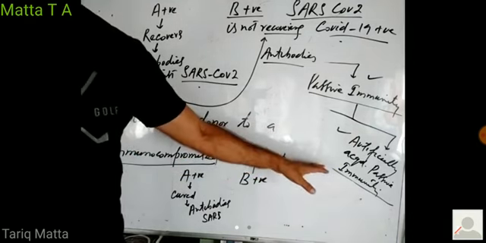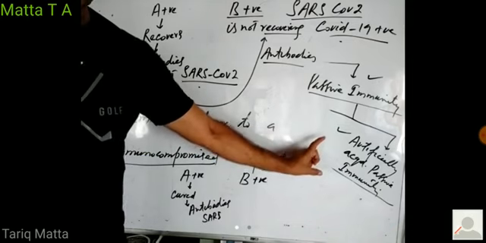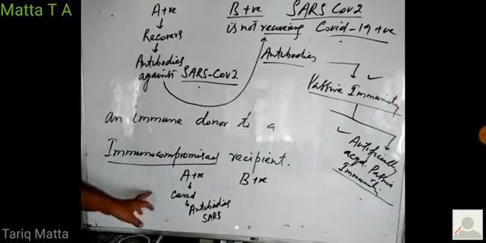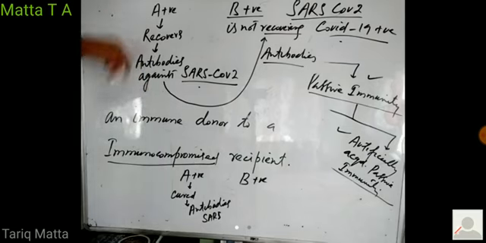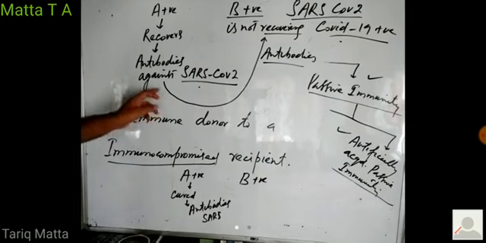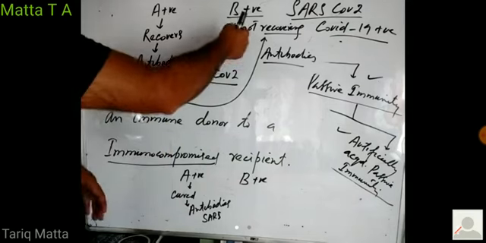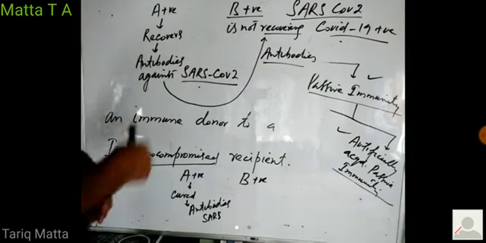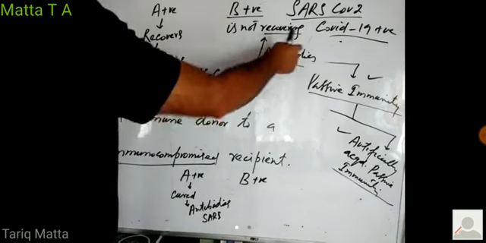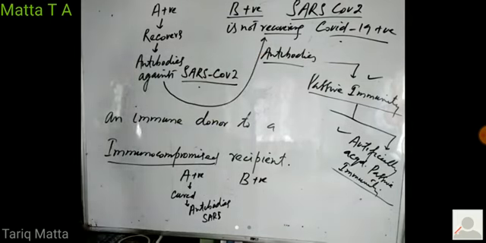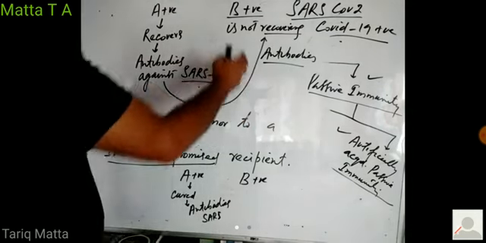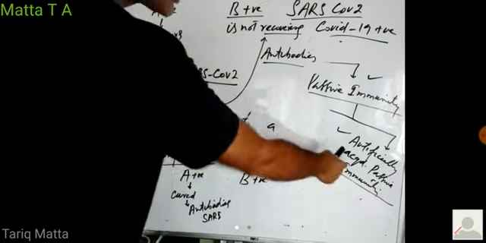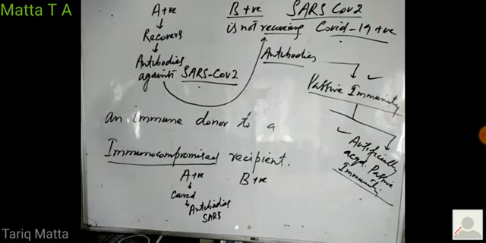In artificially acquired passive immunity, antibodies are taken from an immune donor. Who is your immune donor? The person A who has recovered from the COVID-19 infection. In his blood, there are ready-made antibodies. We extract these ready-made antibodies and give them to a person who is not able to fight against the COVID-19 infection. We introduce these ready-made antibodies into his blood, and because of these antibodies, he is able to fight against SARS-CoV-2, and he gets cured. So he develops immunity, and this type of immunity is known as artificially acquired passive immunity, right?